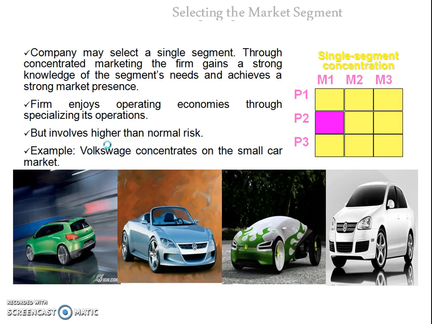Coming to the first one, which is single segment concentration. Now suppose in the whole market there are three types of customers, M1, M2 and M3. Similarly, three types of product could be manufactured under a product category, which are P1, P2 and P3. In single segment concentration, the company selects only a single segment to target. So suppose the company has chosen to manufacture the P2 product for M1 type of customers.